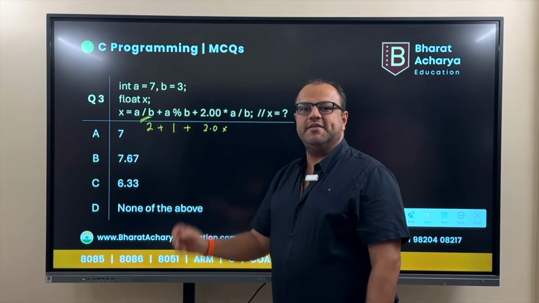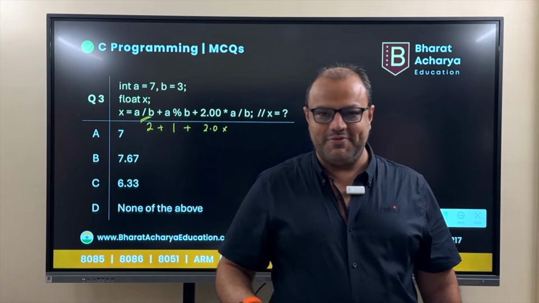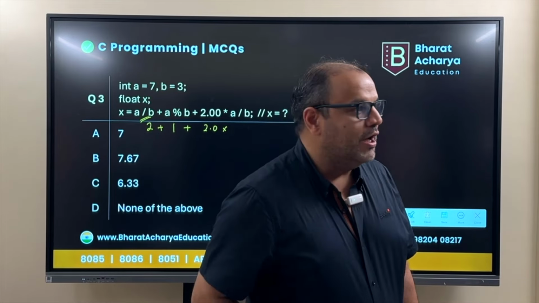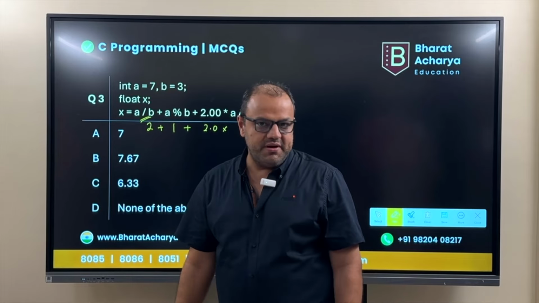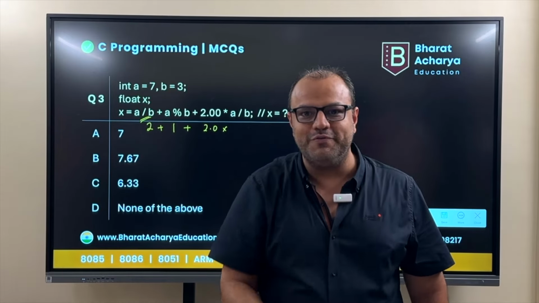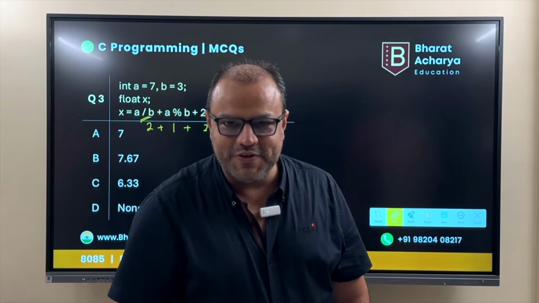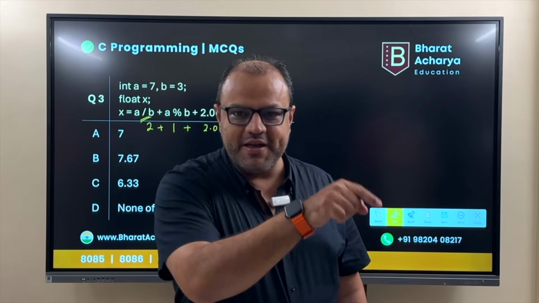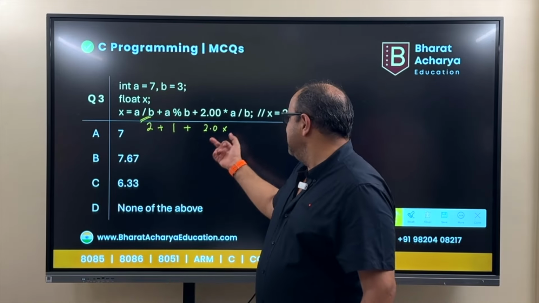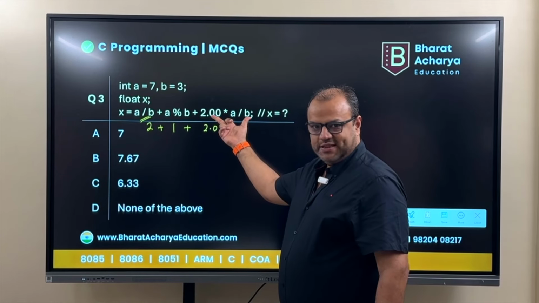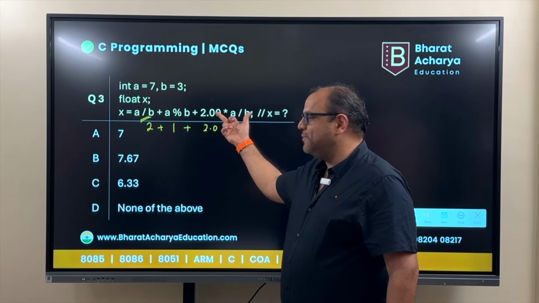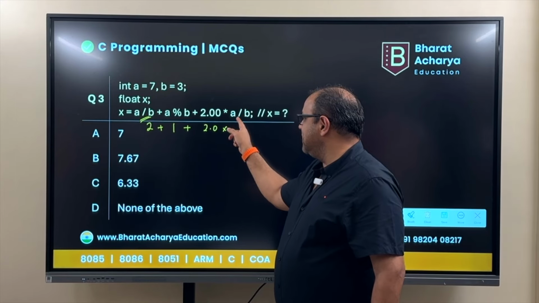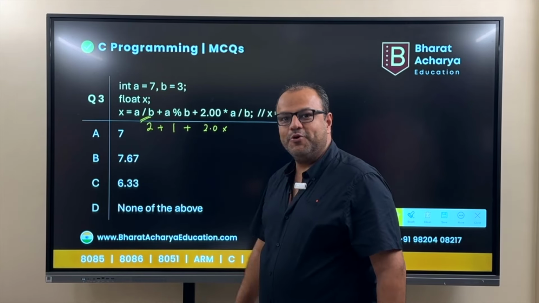That means it would be treated as an integer operation, and 7 divided by 3 would just give you 2. But because it is written as 2.0, people say, sir, what is the difference between writing 2 and 2.0? It's a world of a difference. The moment you write it as 2.0, you have told the system that you are working this as a floating point operation. That means this whole operation, this operation where my finger is spanning, will be treated as a floating point operation, and this result will be treated as a floating point result.